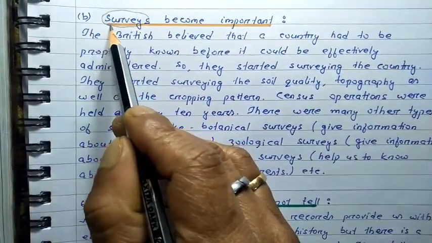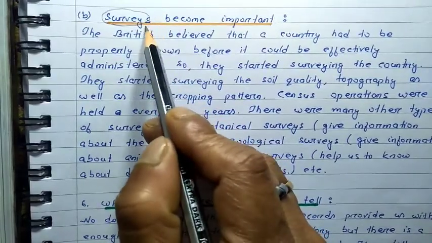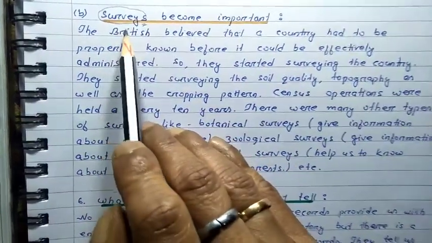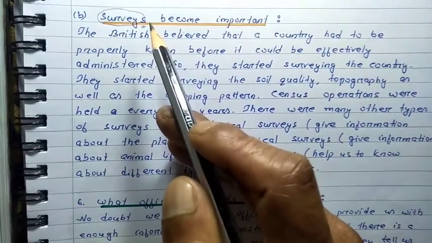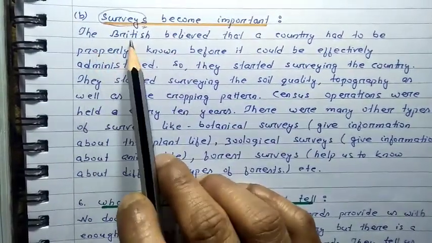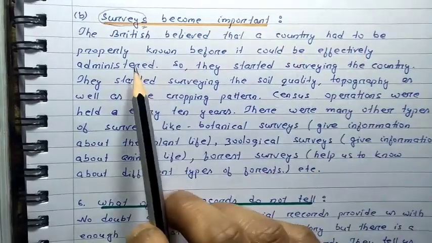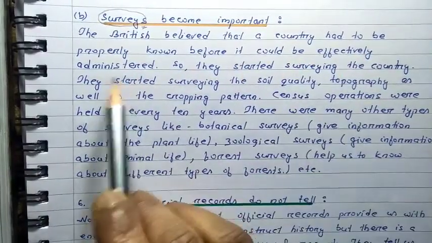The second source was about surveys. The British government gave much importance to the practice of surveys. Now what is the meaning of survey? Survey means to know in detail about a particular thing. The British believed that a country had to be properly known before it could be effectively administered.